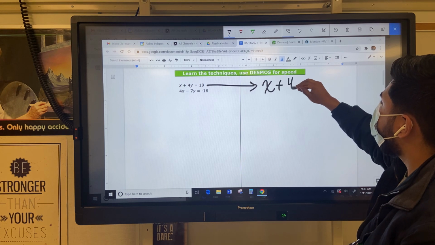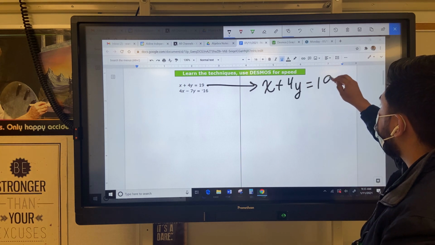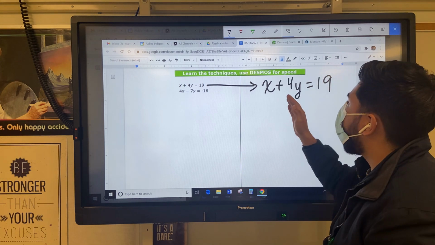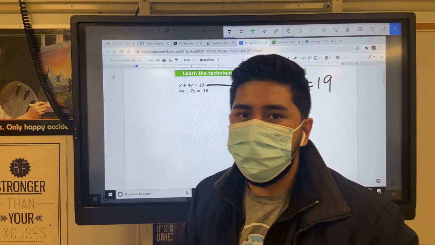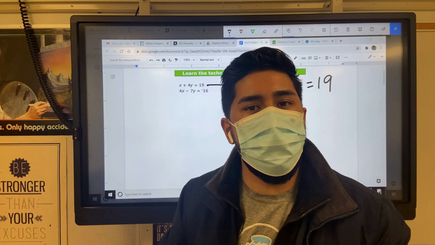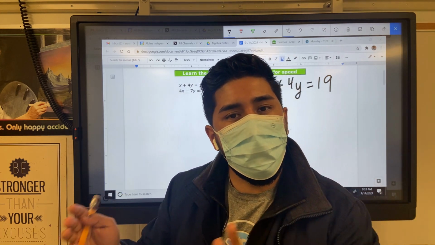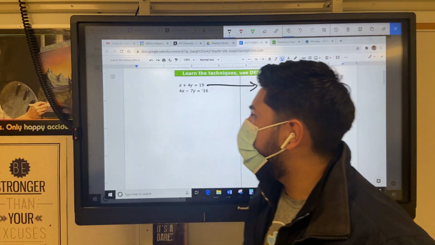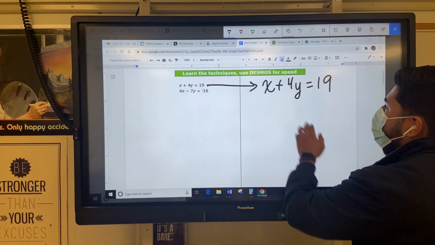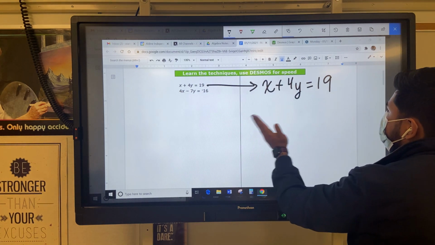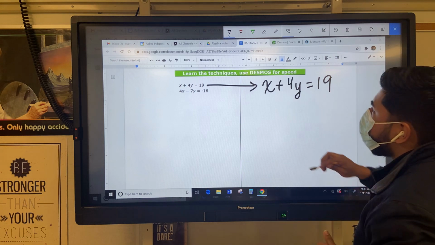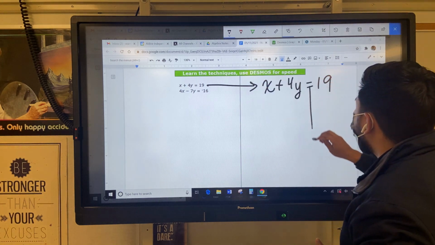X plus 4y equals 19. Now, I either want x by itself or y by itself. Okay? It doesn't matter which one you want, but make one of them on one side by themselves. In this case, I'm going to do x because it's already with no number. It looks beautiful. I can just put x equals whatever. So let's do it.